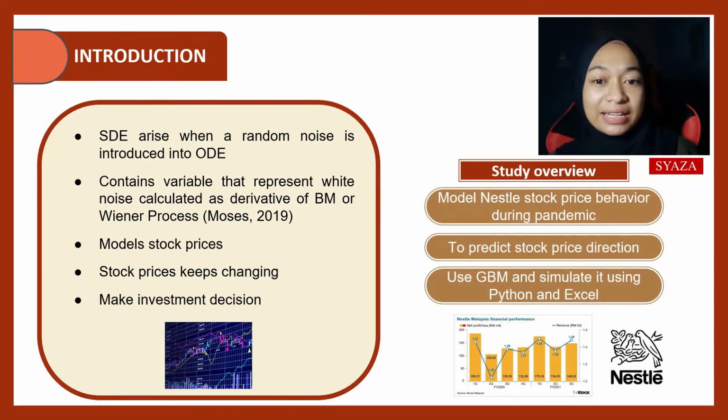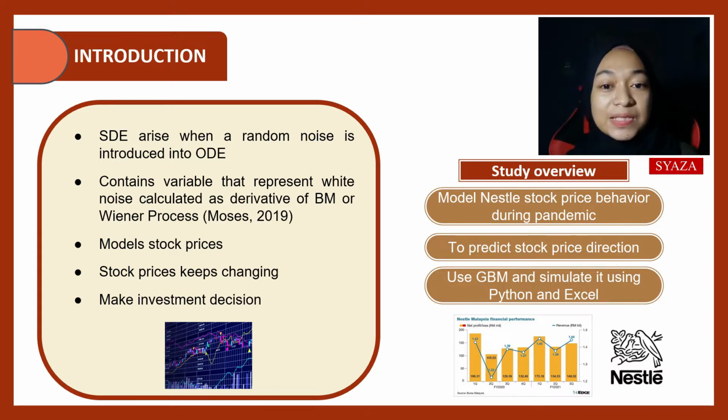SDE arises when a random noise is introduced into an ODE. According to Moses 2019, SDE contains variables that represent white noise, calculated as the derivative of Brownian motion or the Wiener process. It is used to model real-world problems including stock prices. As the stock price keeps changing due to various factors, it needs to be modeled to make investment decisions. In this study, the GBM model is used to predict the stock price direction and simulate it using Python and Excel.